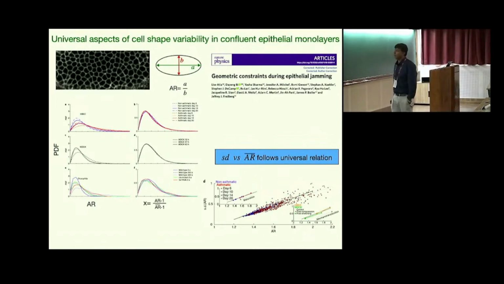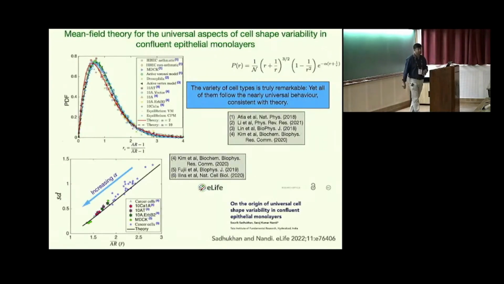We developed a particular theoretical description for this based on this confluent system. So this is the probability distribution function, and what we find is that all the system specific details get combined into a particular parameter, and that leads to these universal properties, and one can find more detail in this paper.